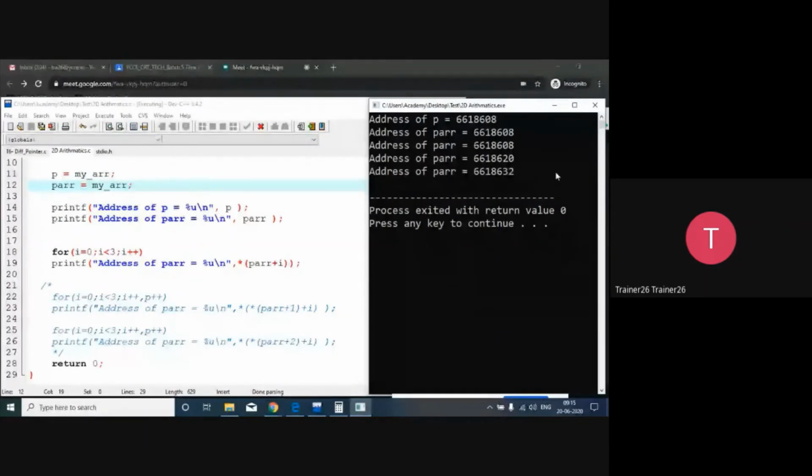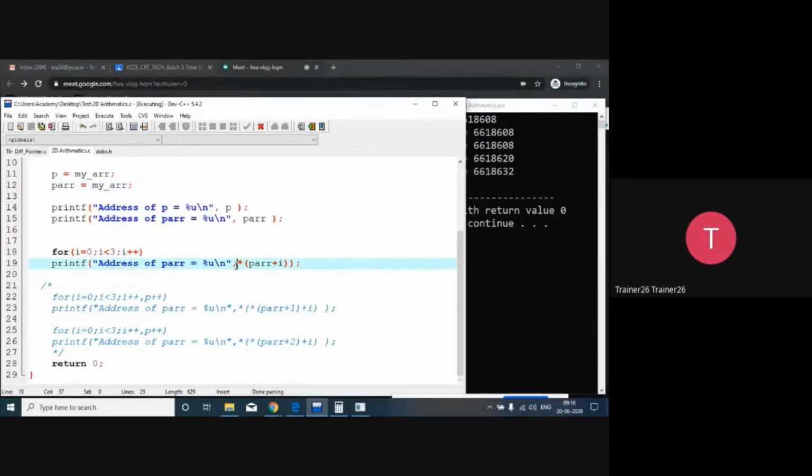started printing over here. So the first array's address was from 8, if 12 bytes are skipped then what will happen? It will come at 20, and then if 12 bytes are skipped again, it will come at 32. So you all can understand that now it's giving me what? Now it's giving me the base addresses of every array in a multi-dimensional array.